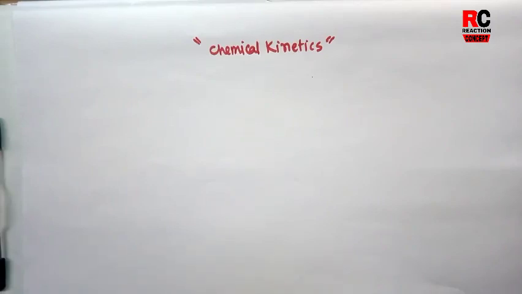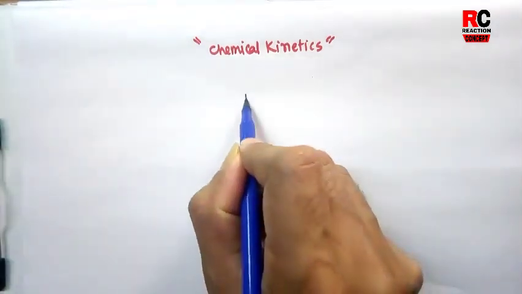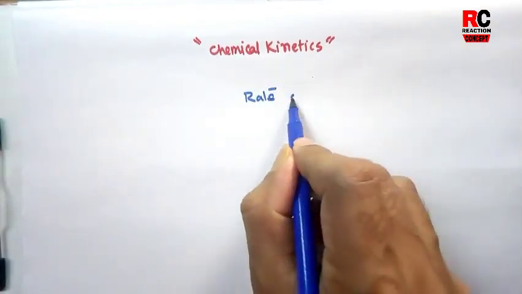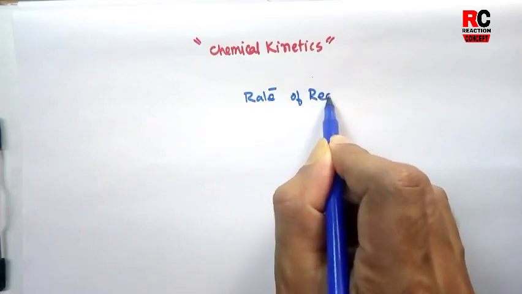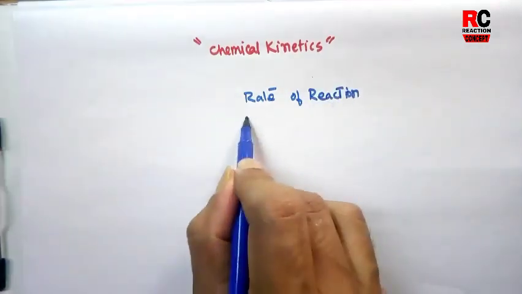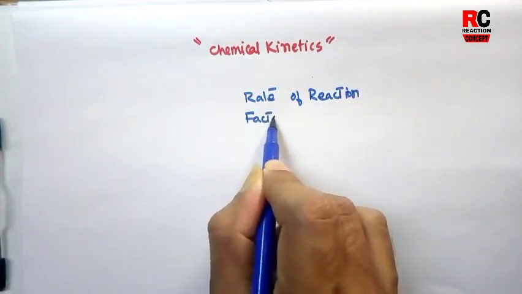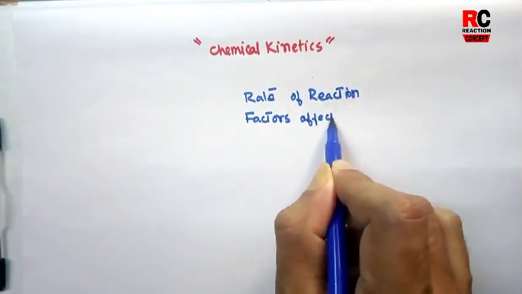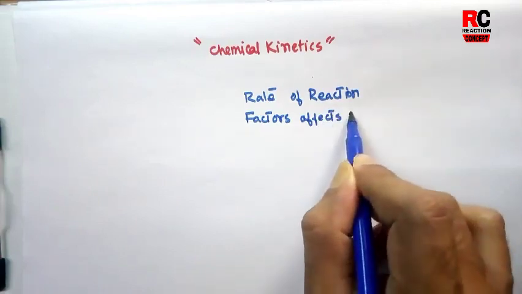Okay, so chemical kinetics is a special branch of chemistry where we'll discuss the rate of a reaction and the factors that affect the rate of the reaction.